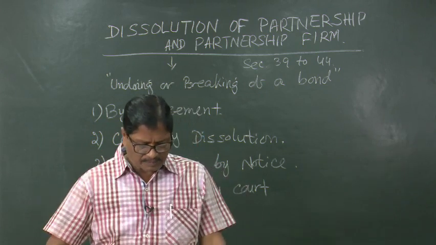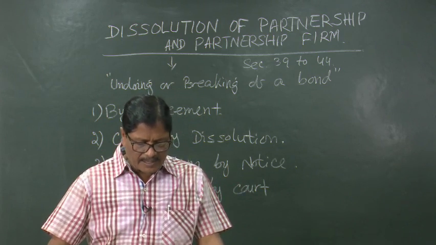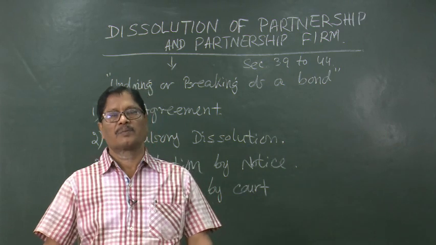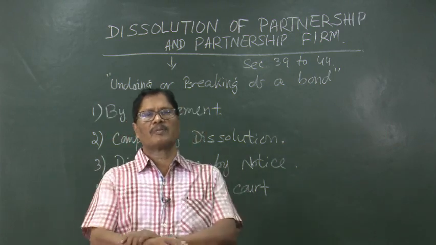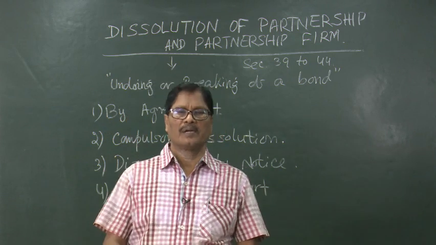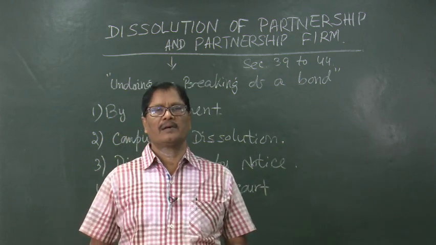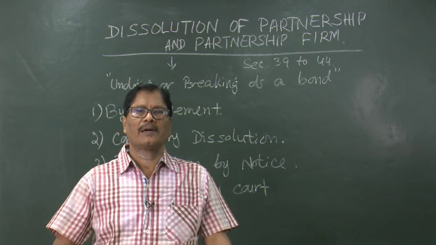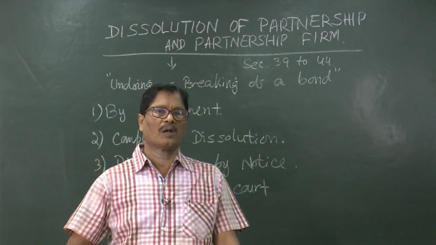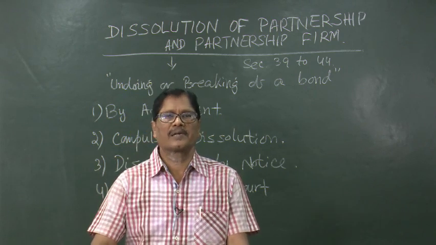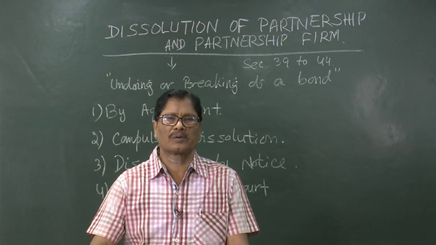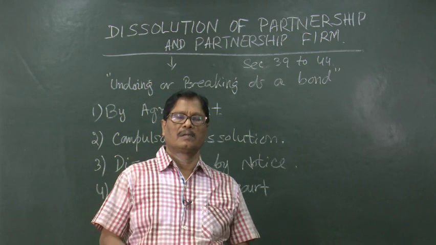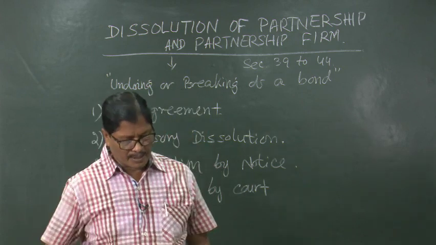Then, when a partner's conduct is likely to adversely affect the business, suppose one partner does not have good behavior. Any customer comes, he behaves very rudely. Naturally, if it is consistent and it will lead only to loss, the other partners can go to the court of law and request the court with a prayer that it please dissolve the firm. So, that can be done.